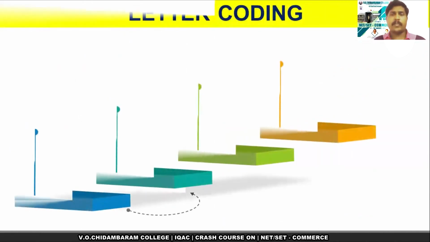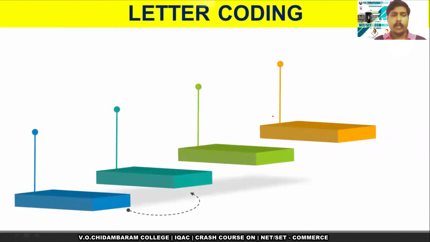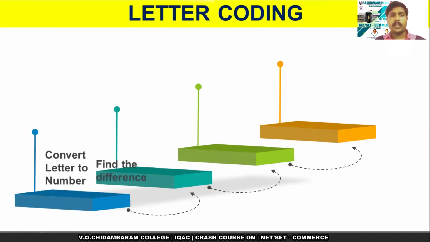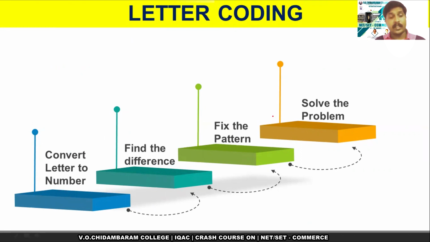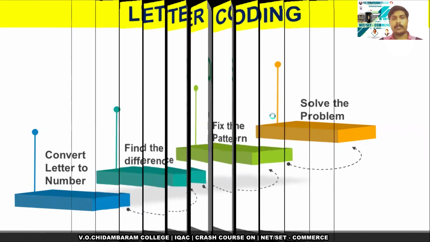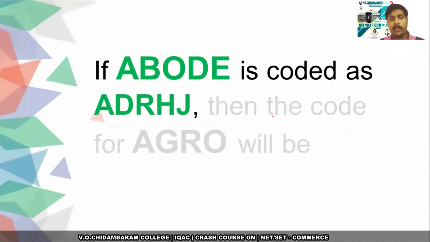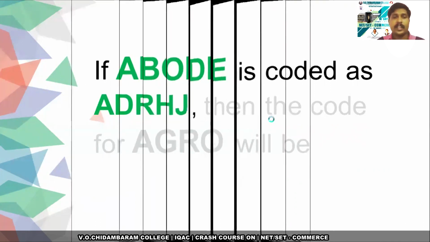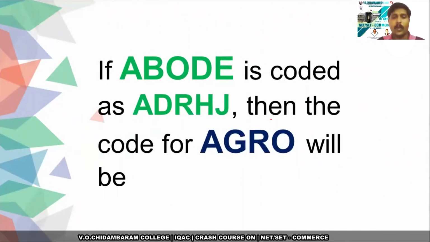So the next type of problem is letter coding. Here, convert the given letter coding to numbers, find the difference, fix the pattern, then you can easily solve the problem. So let me give you an example. If ABODE is coded as ADRHJ, then the code for AGRO will be? So it's your question.